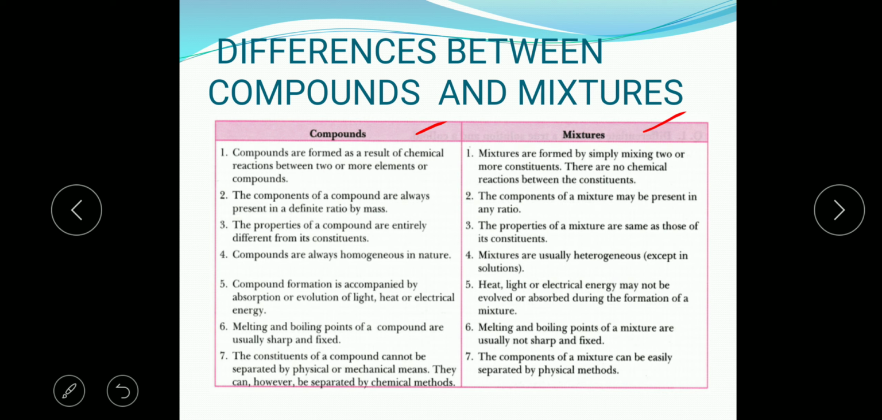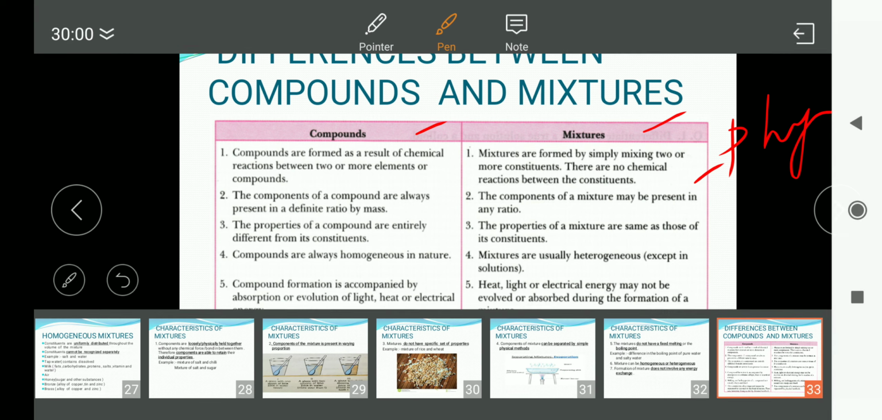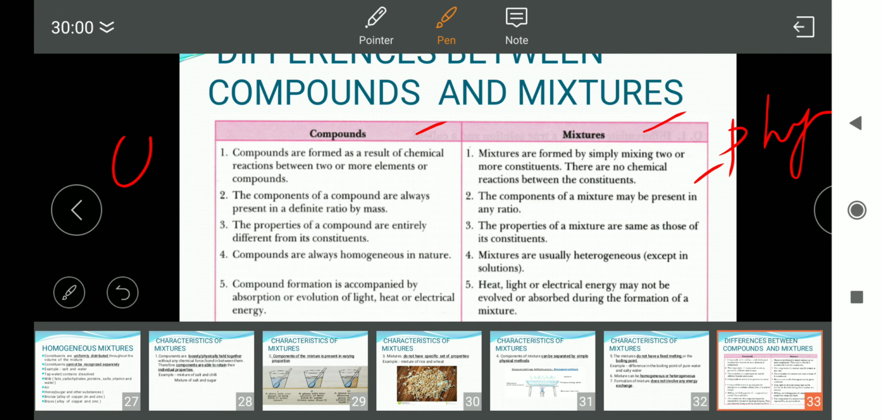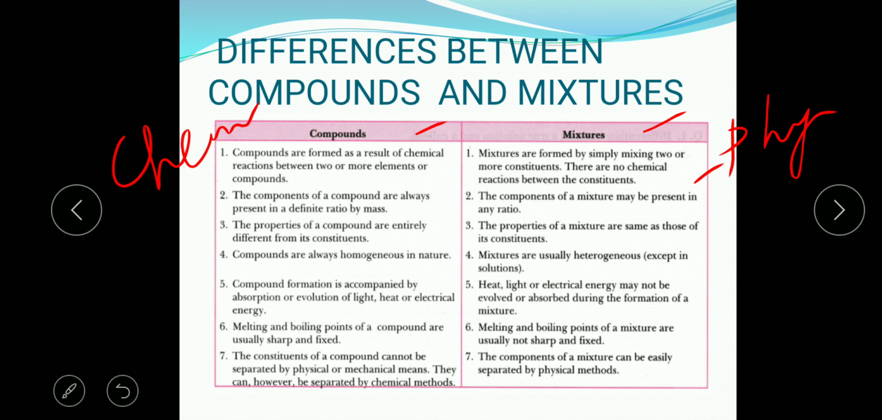So the first difference is what? Compounds are formed as a result of chemical reaction between two or more elements or compounds, whereas mixture is formed by simply mixing two or more constituents, and there is no chemical reaction in between the constituents. That is, the components of a mixture will physically coexist together, whereas the components of a compound will chemically coexist together.